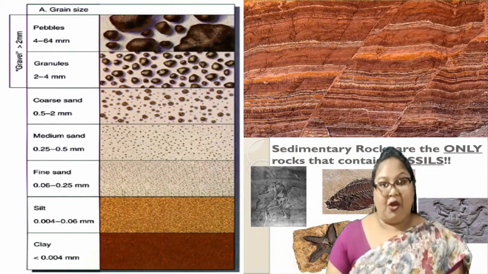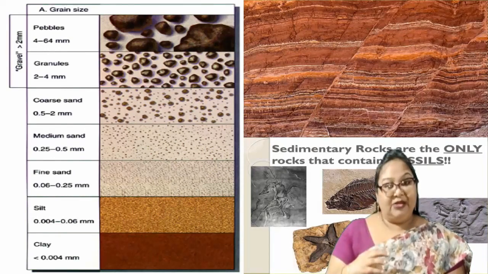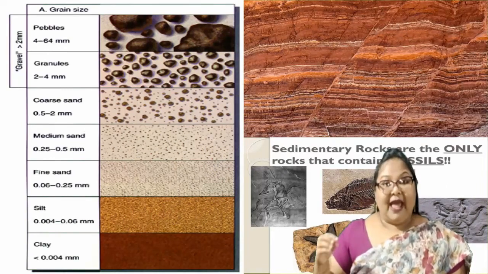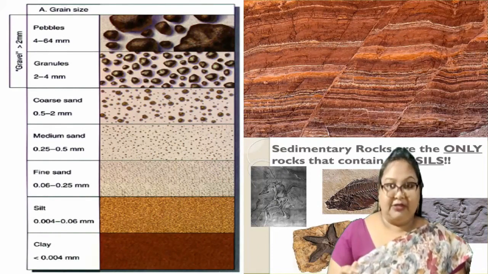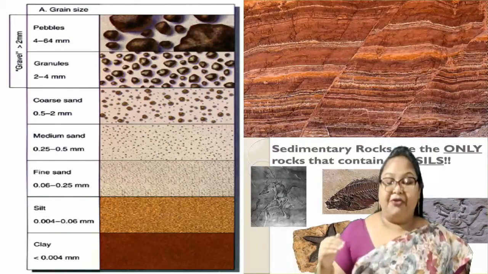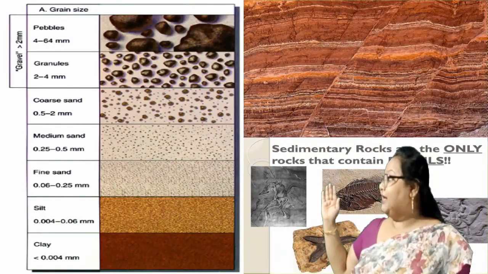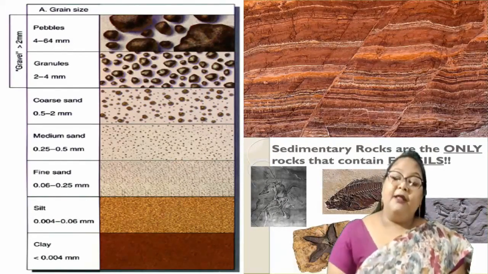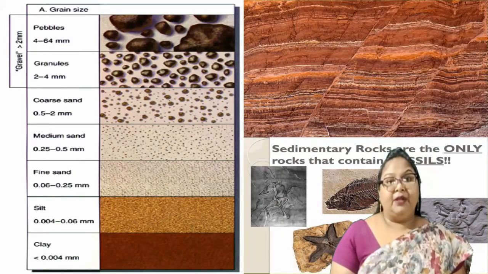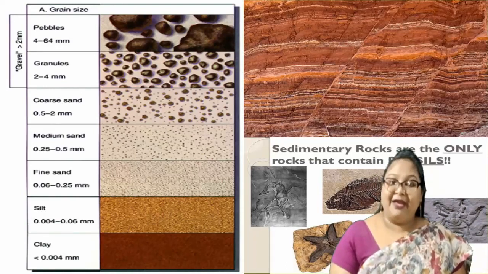Third point says that when these rocks are deposited in the river bodies, they are deposited in a sequential order, like the bigger stones, the boulders, the cobbles, the pebbles, and then the clay and silt that are being deposited. So they are being deposited in a sequential order of the sediments, as you can see in the picture. The next point says that most of the sedimentary rocks are permeable and porous. That means water can percolate in them very easily.